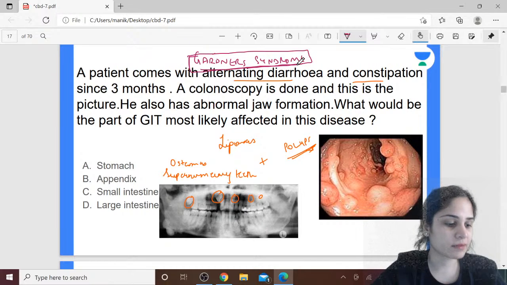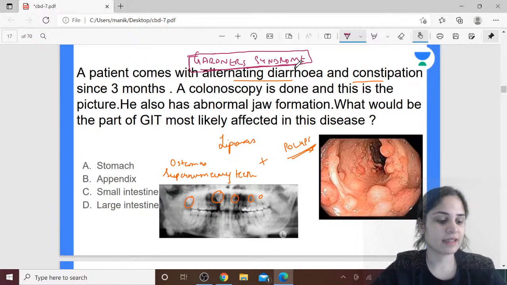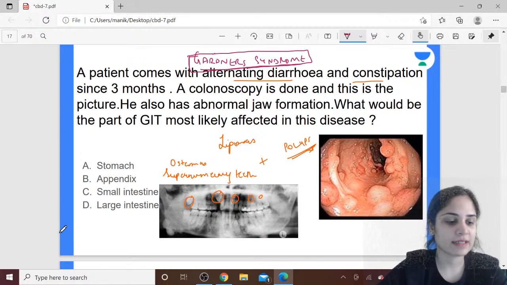Okay, so all of them are saying that the large intestine is affected. That is absolutely correct. In Gardner syndrome also your large intestine only is affected. Okay, absolutely correct.